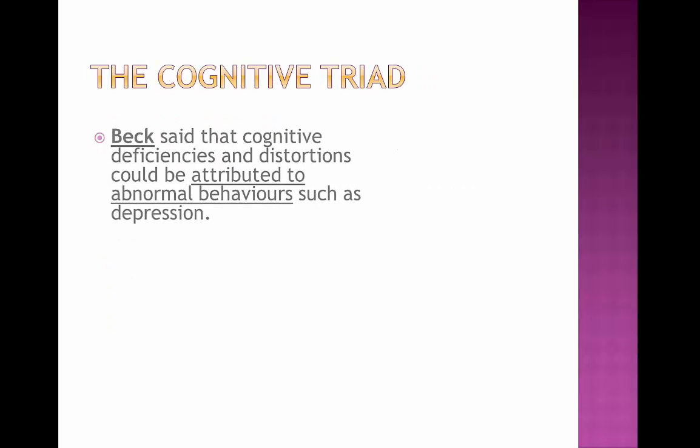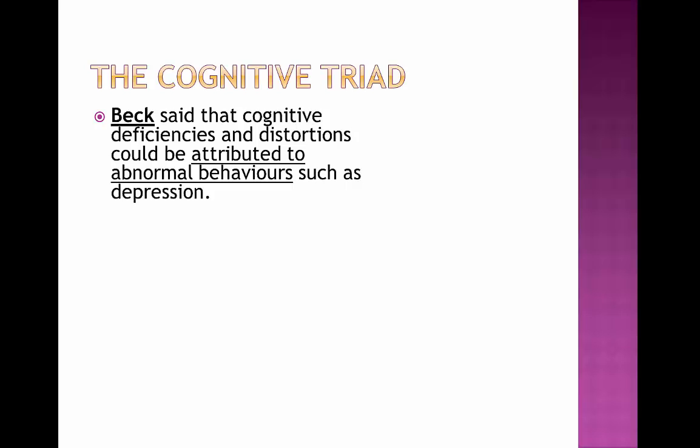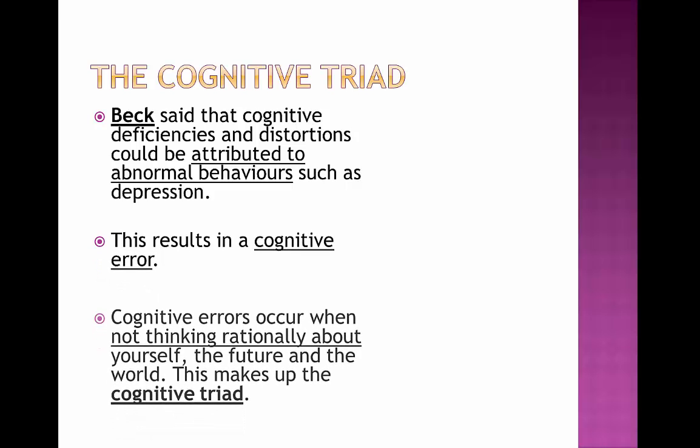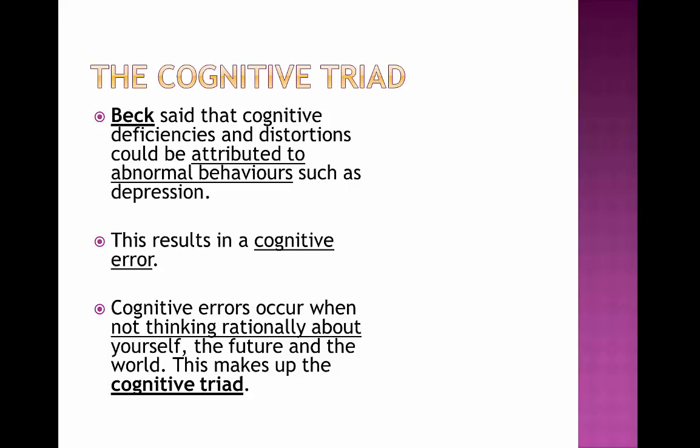The cognitive triad. Beck, who was another psychologist apart from Kendall, said that the cognitive deficiencies and cognitive distortions could be attributed to abnormal behaviors such as that of depression. This will result in a cognitive error, and a cognitive error will occur when you're not thinking rationally about yourself, the future, and the world. This will then result in abnormal behavior.